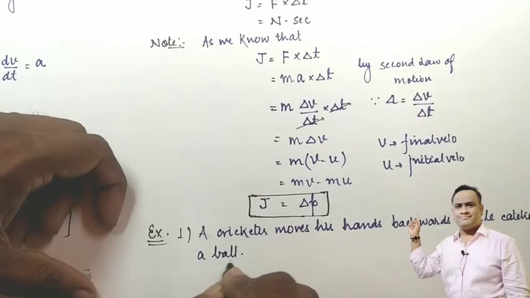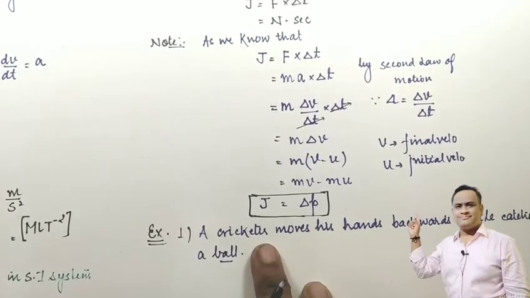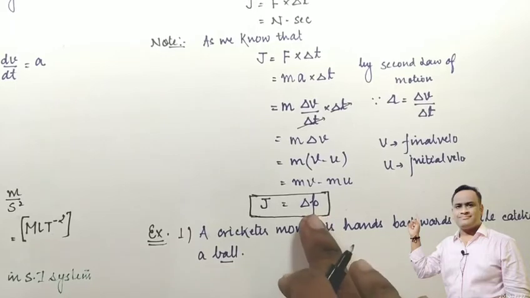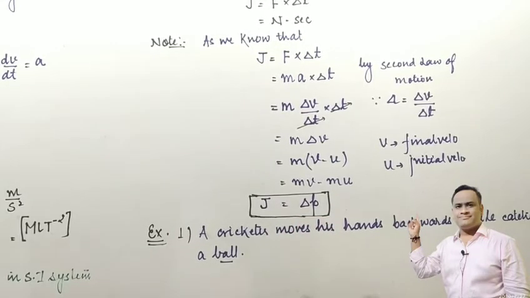Why does the cricketer move his hands in the backward direction while catching the ball? Because the ball coming to the cricketer is in a state of motion. So to reduce the impact of the force of the ball, the cricketer moves his hands backward to reduce the impulsive force.